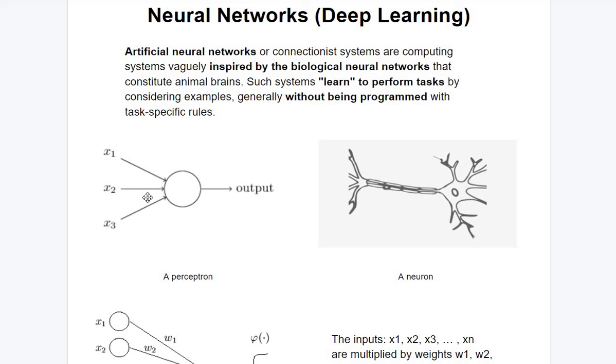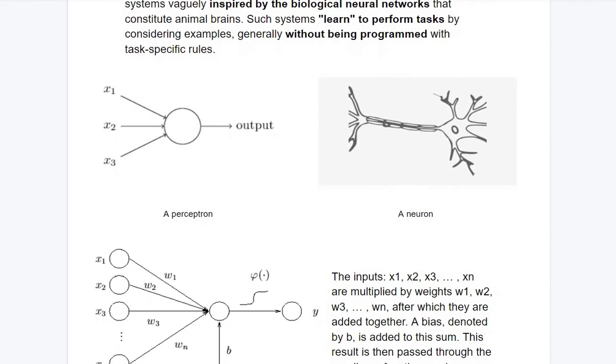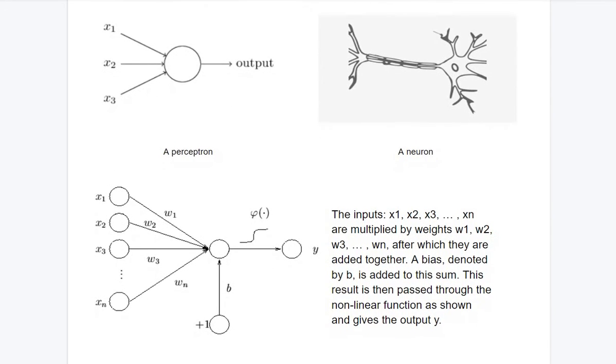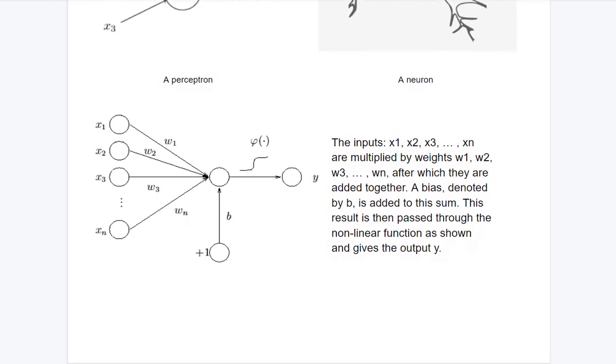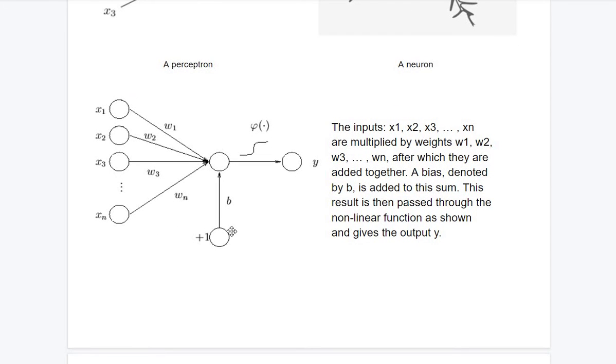The perceptron's inputs get operated on by specific numbers corresponding to each of the inputs, known as weights. The inputs are multiplied by their respective weights and then added together. A number is added to this result, which is called the bias. Finally, this result is passed through a function which is non-linear in nature. That is, its graph, when plotted, is not linear, is not a straight line. And this results in the output y. Okay, this is the basic task that goes on in every neural network.